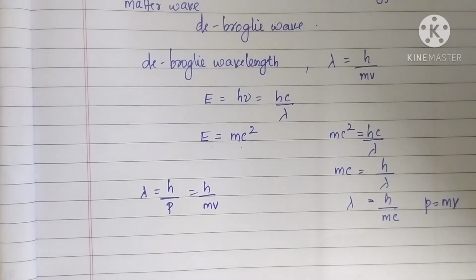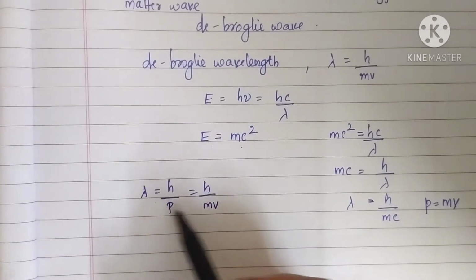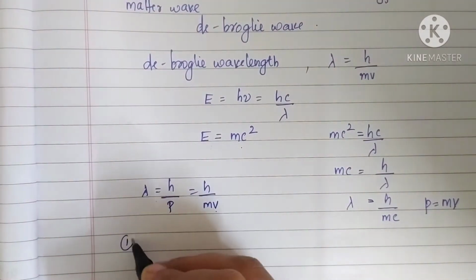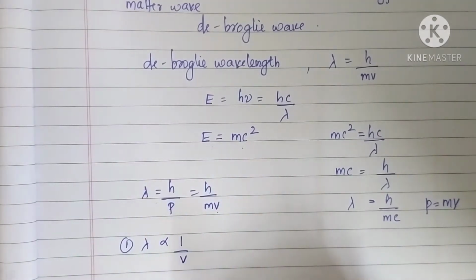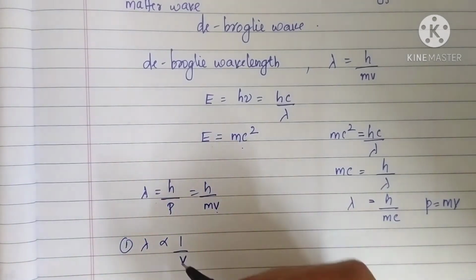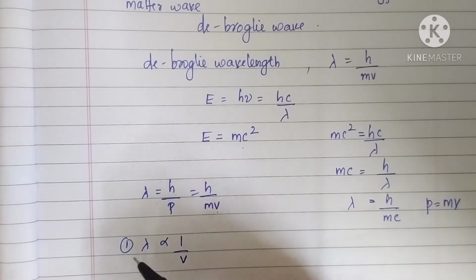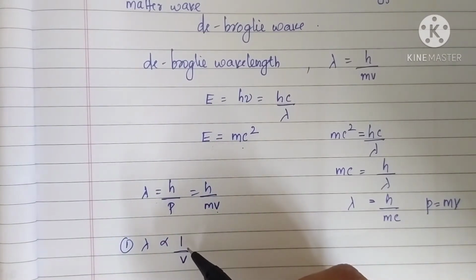Now from the above expression, some observations were made. First of all, by looking at this equation, it is clear that lambda is inversely proportional to velocity, right? So if the particle moves faster, then the wavelength will be smaller and vice versa.